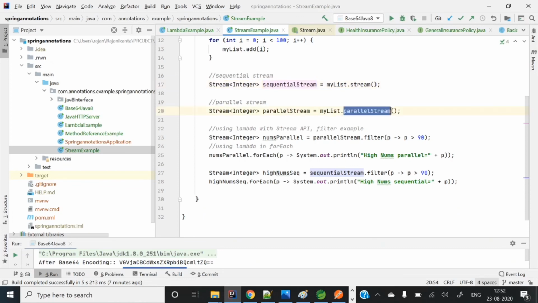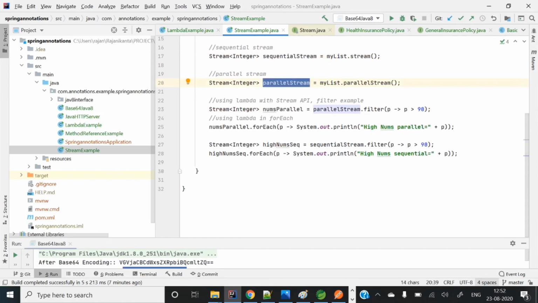And here I am taking a parallel stream, so it will work in parallel. So a sequential stream is there, and a parallel stream is there. If you want to perform some operation like filter operations, suppose numbers are there, whatever numbers are greater than 90, just take those numbers, or print those numbers. So how can we do that here? Here I am putting a filter.